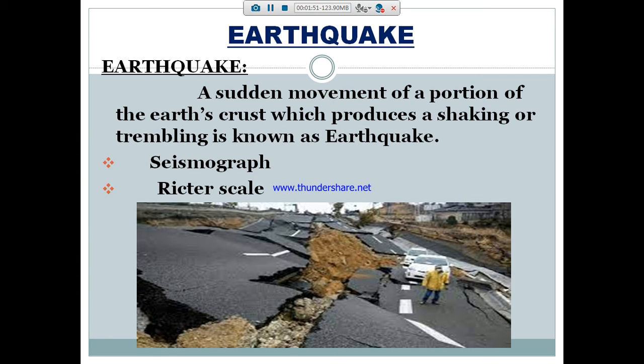What is meant by seismograph? Already we had studied about that. The earthquake waves are recorded by an instrument, and it is known as the seismograph. And what about the Richter scale? The magnitude of an earthquake is measured by an instrument named the Richter scale. Can you see the differences between the seismograph and the Richter scale?